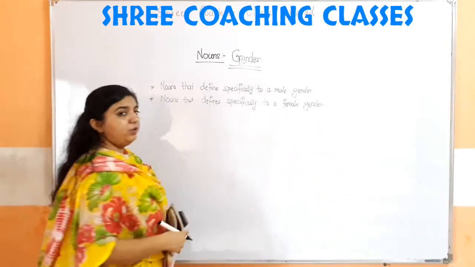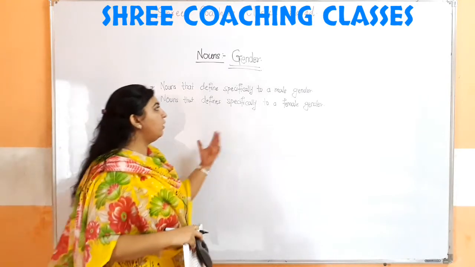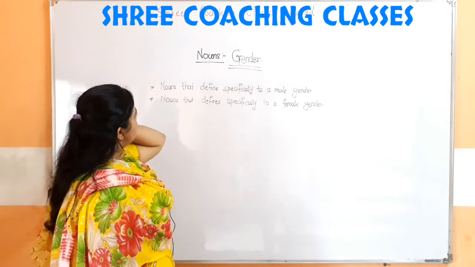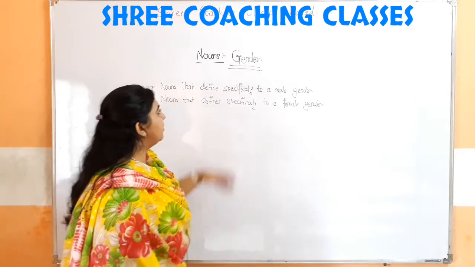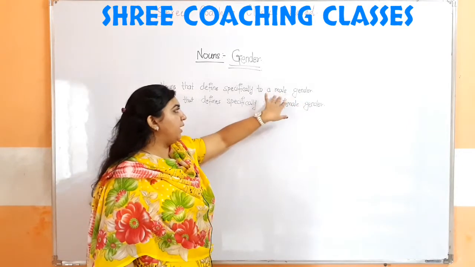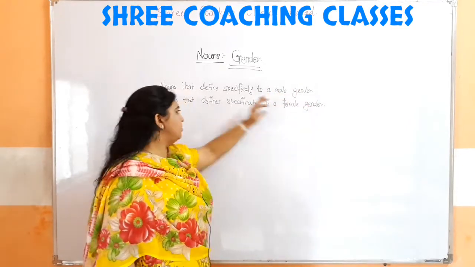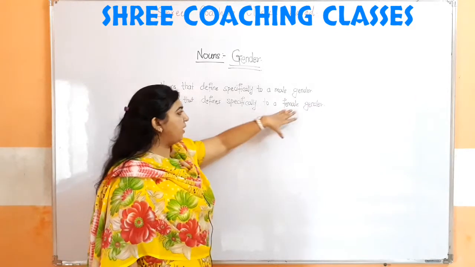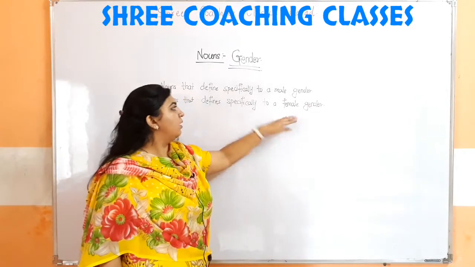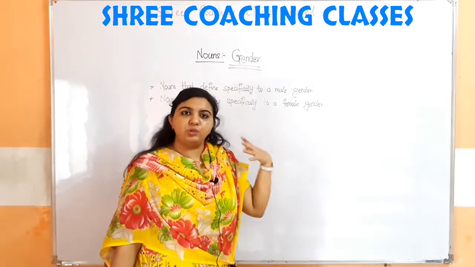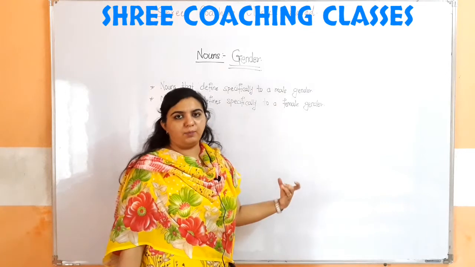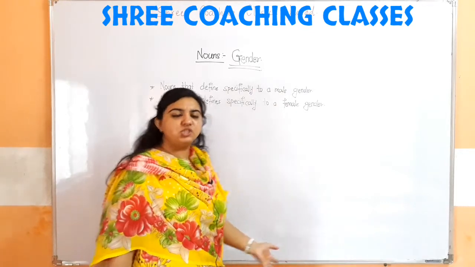So basically we know there are only two types of gender. The nouns which define to a male gender are called male gender nouns, and the nouns which define to the female are called female gender nouns. So the nouns which do not define for the male gender or a female gender, that type of nouns are called a common gender.